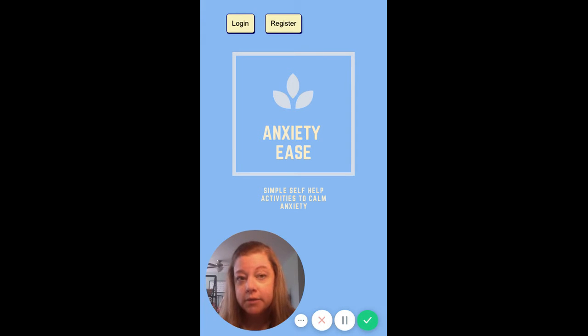There are 4 calming activities that the user is walked through, in addition to a section that allows them to rate the effectiveness of that activity for themselves, as well as make a note. And the note's purpose is to take note of what might have triggered their anxiety attack, how they're feeling before and or after, and how the activity made them feel. The notes can be useful to track what triggers anxiety for someone, as well as to have a conversation with a mental health professional or a medical professional if you feel like your anxiety has become a problem. This app is not meant to treat or diagnose, it is simply meant as self-help.